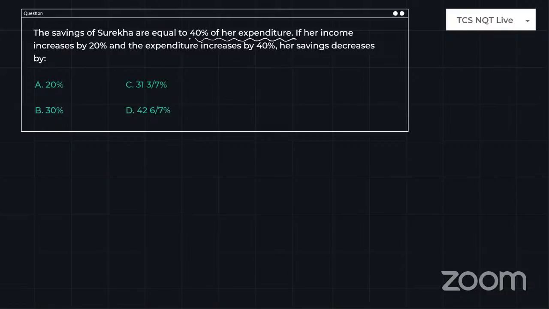Okay, so just look at the question. We don't want to waste much time. So savings and the expenditure is given. So immediately the problem depends on income, expenditure, and savings. But just look at how tricky the question is here. The savings is 40% of expenditure. Every time, the basic problems are designed with expenditure or savings depending on income. But here, the savings depends on expenditure, so you have to start from expenditure.